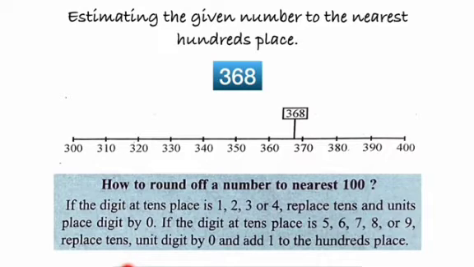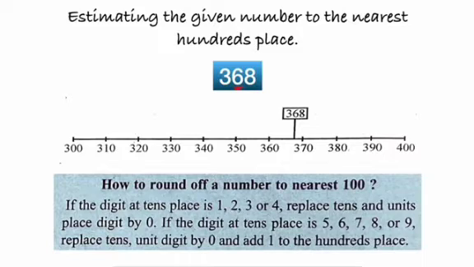See, if you observe, we have the number 368 and this is to be rounded off or estimated to the nearest hundreds place. As I mentioned, children, if it is asked for the hundreds place, then you will have to consider the immediate previous one, that is the tens place. The tens place has to be considered and then estimated.